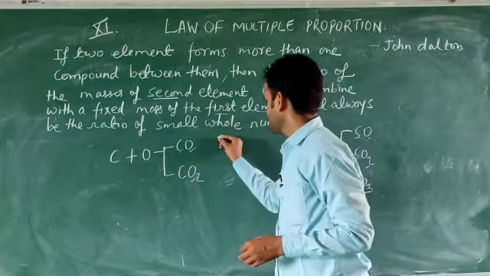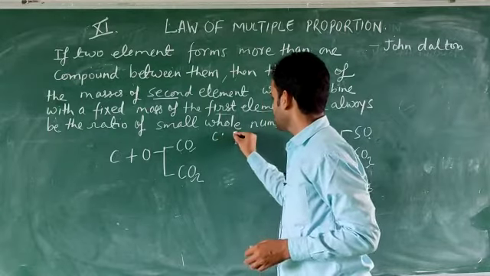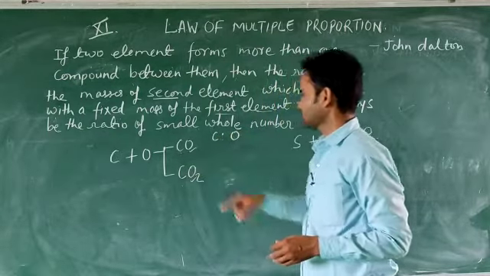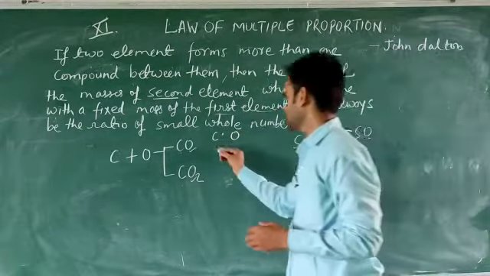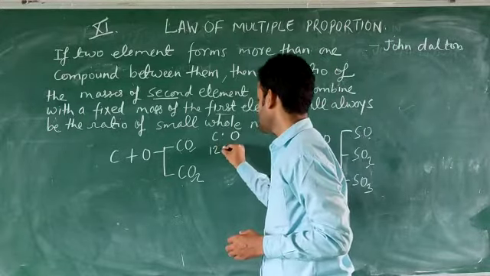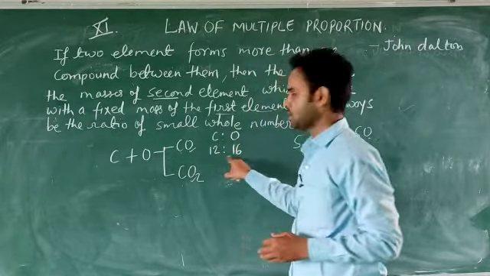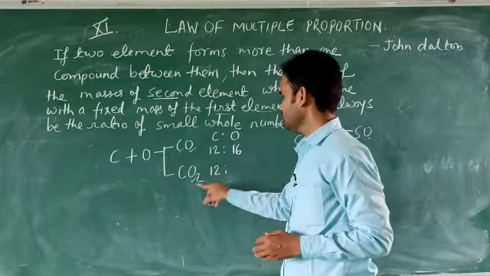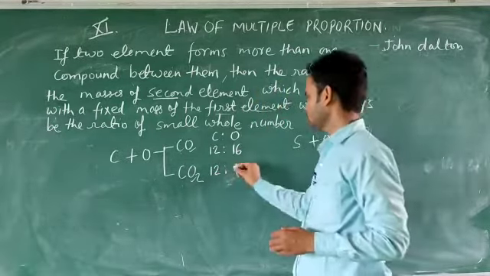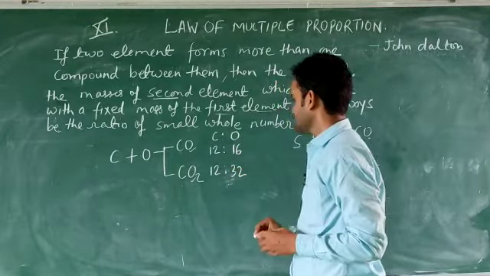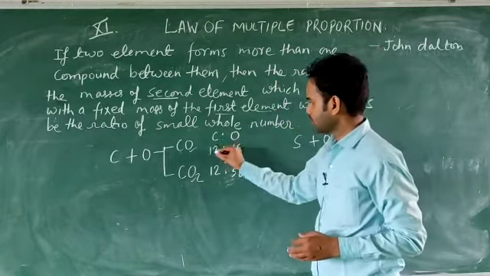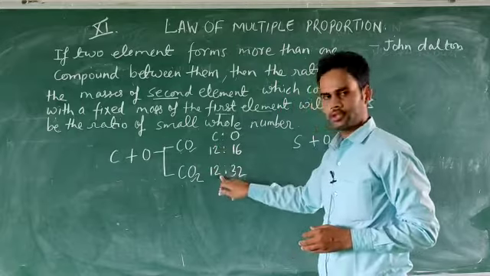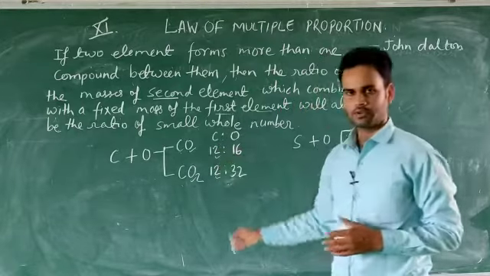So now we will take the ratio of the mass of carbon and oxygen first. The mass of carbon is 12 and oxygen is 16, so 12 is to 16. Here carbon 12 is to 2 oxygen atoms, so 16 into 2, 32. So here you can see the mass of the first element, carbon, is always fixed at 12.